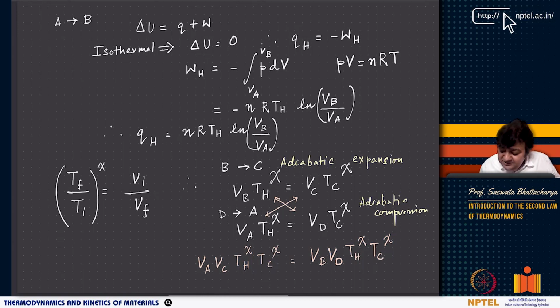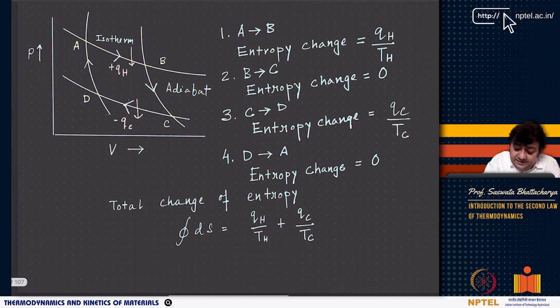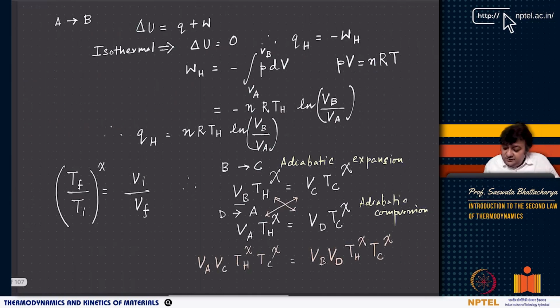Now you have adiabatic expansion and adiabatic compression. Here, VB was at a temperature TH, and VC was at a temperature TC. So you get VB TH to the power chi equal to VC TC to the power chi.